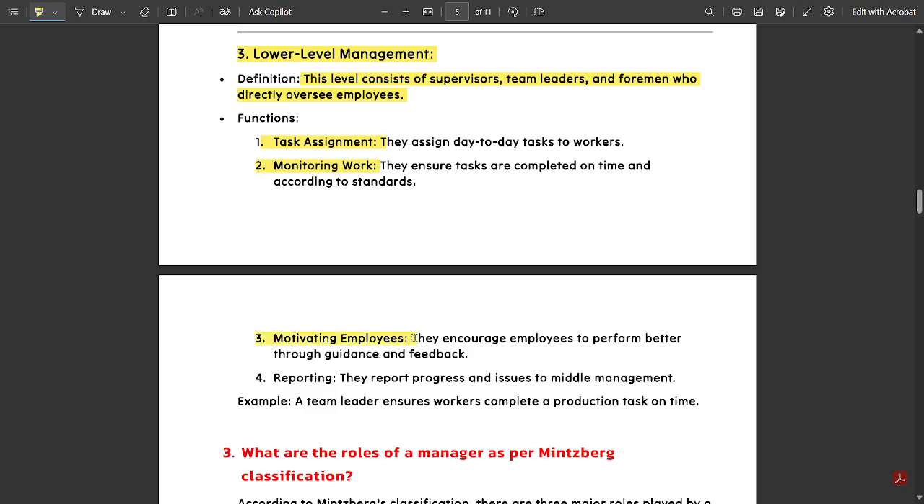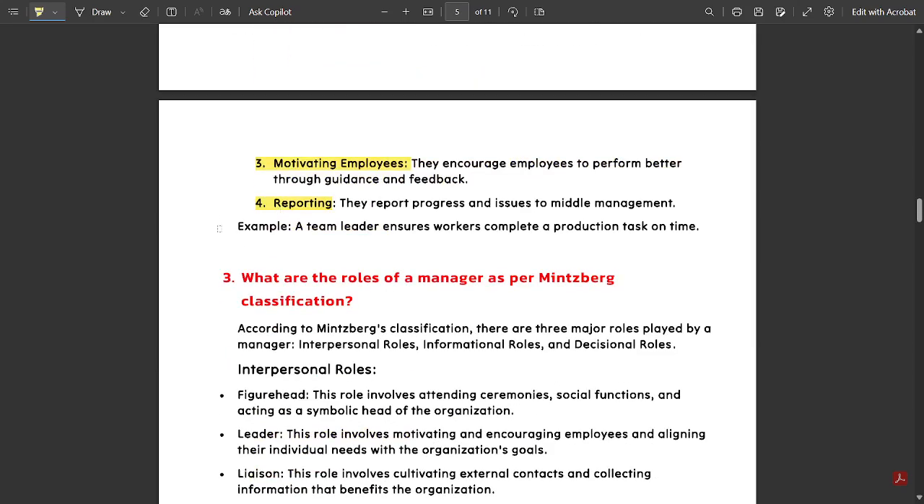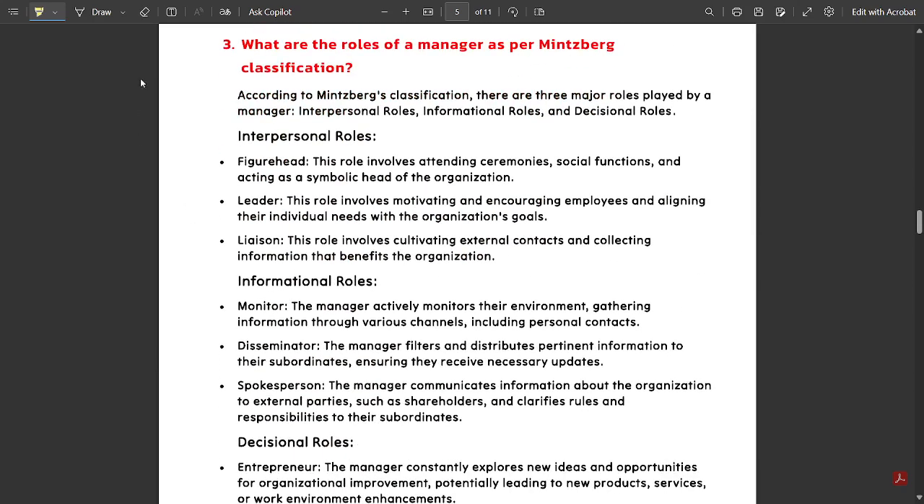Next is motivation. Motivation is very important because sometimes during a task people get bored and feel restless, so motivation from time to time is very necessary. Next is reporting. They report progress and issues to the middle management. For example, a team leader ensures workers complete a production task on time. So this is the second question, very important. Let's get to the next question now.